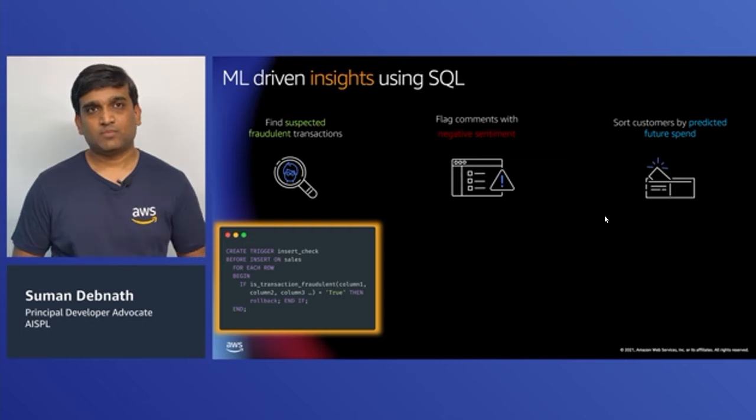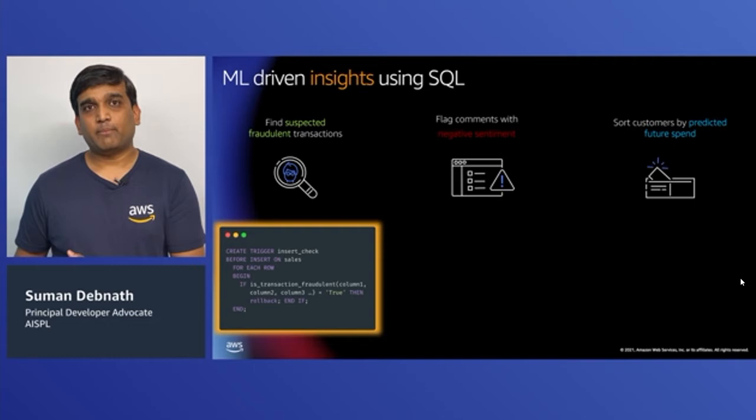And you might have a function called isTransactionFraudulent, which would be a function that you know in your MySQL or Postgres database. And if it returns true, then you roll back that transaction and mark that transaction as fraudulent. And otherwise, you commit the transaction successfully.